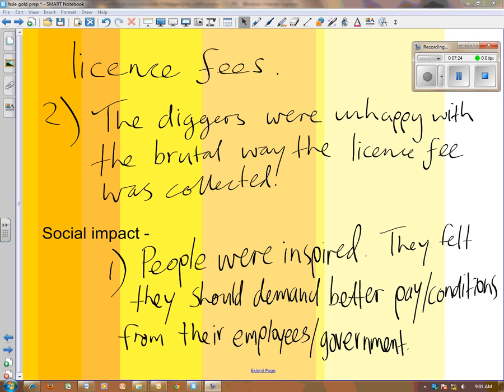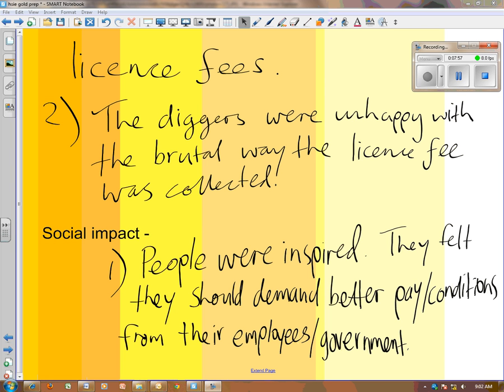Another reason they built the Eureka Stockade was the diggers were generally very unhappy with the brutal way in which the license fee was collected. Sometimes diggers hadn't paid the license fee, and the troopers, the Joes, would ride around on horses and chase the diggers who hadn't paid, hunt them down, beat them and force them to give up money. It was very rough, very brutal, and the diggers were very unhappy with that.